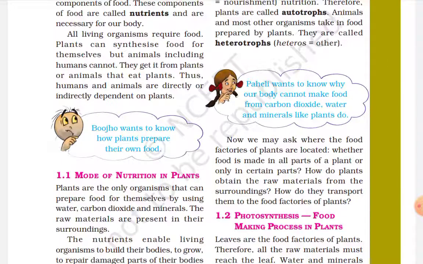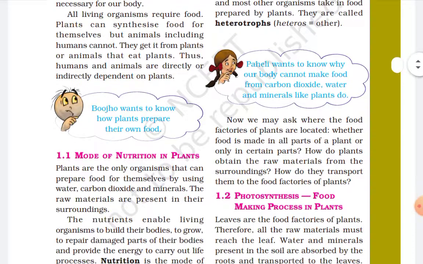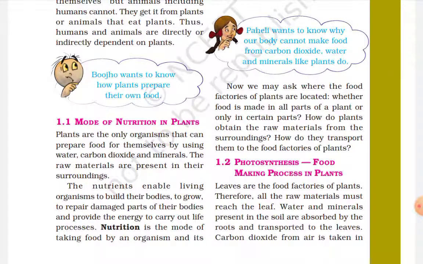Boojho wants to know how plants prepare their food. We learned this in class 6 and everybody knows the answer: plants can synthesize their food because of a pigment called chlorophyll, which converts the sunlight's energy to chemical energy, and this chemical energy is used to break the bond of hydrogen and oxygen in the water molecule.